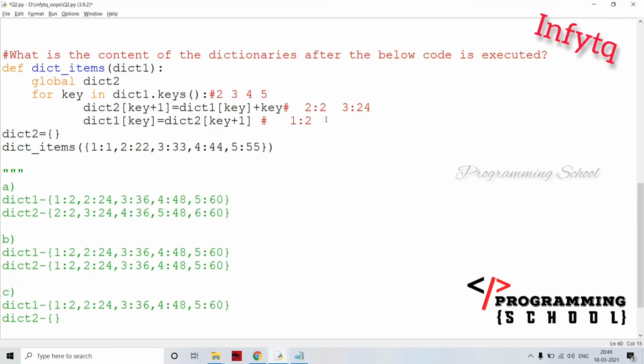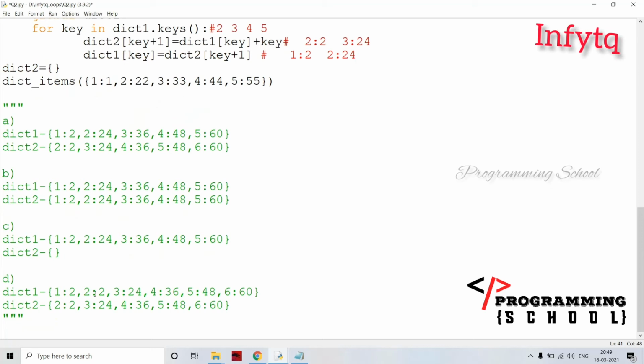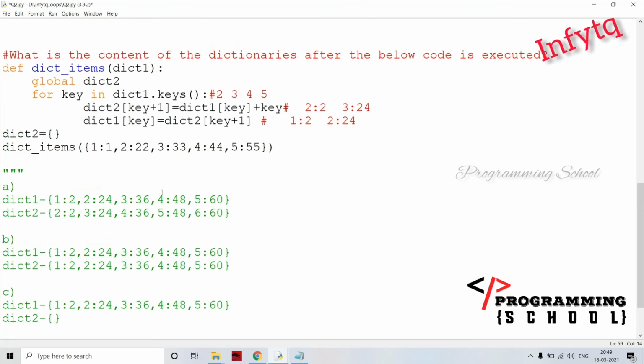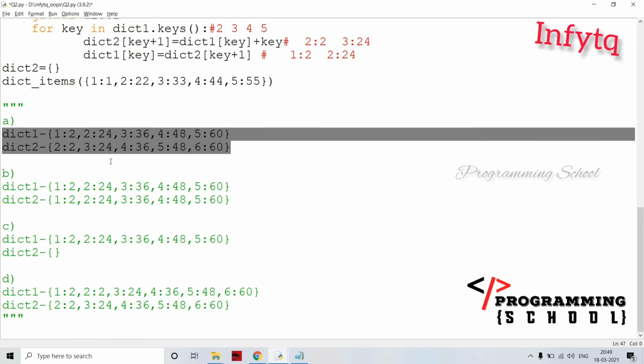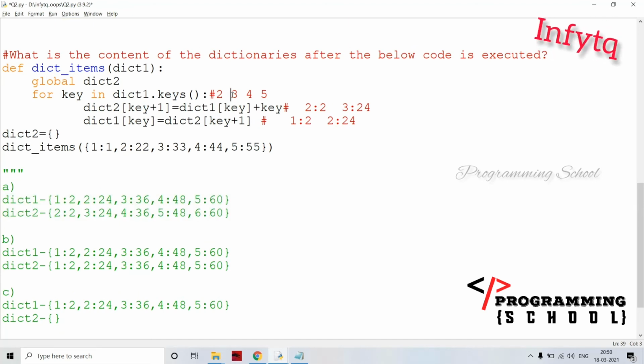Okay, and going into the next one, here dict1[key], that is 2 colon 24. Key plus key's value is 2, 2 plus 1 is going to be 3. That is going to be 24 here. 2 colon 24. If you observe here also 2 colon 24, and here 2 colon 2 only. Yes, there is only one option, then it is automatically option A. Yes, there is a difference here and here. If, for example, there is a none of the above, then we have to check it for 3 also, 4 also, 5 also.